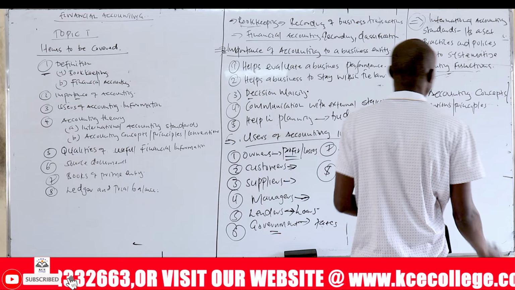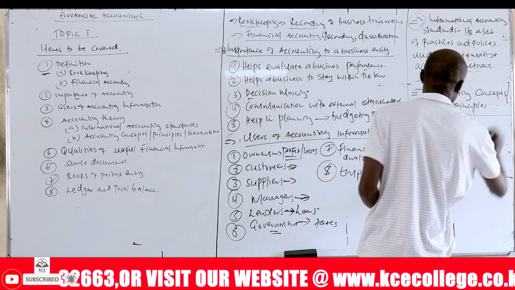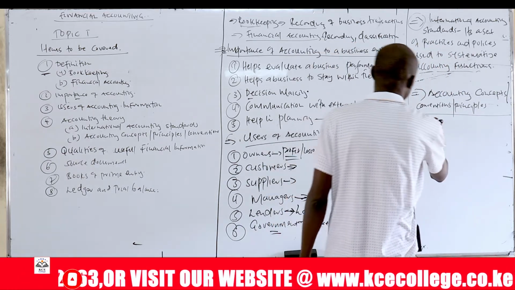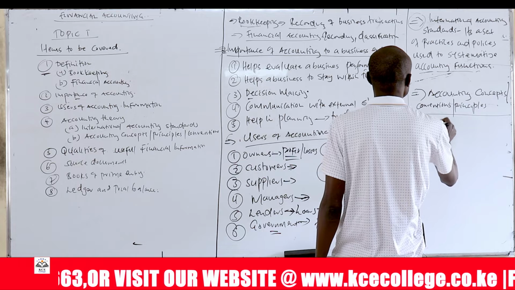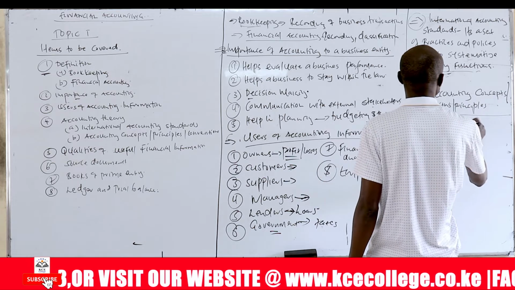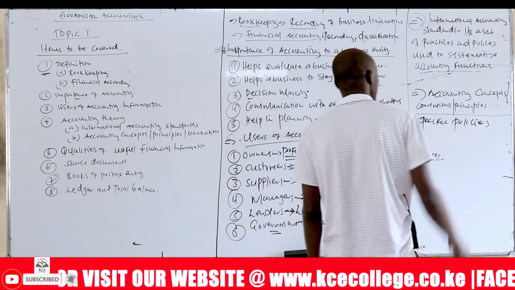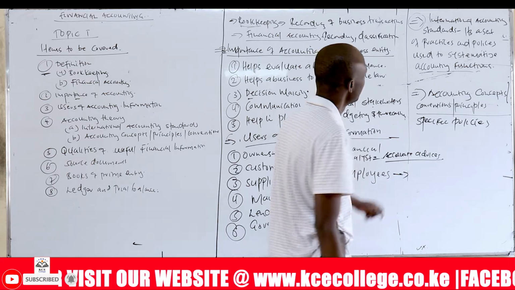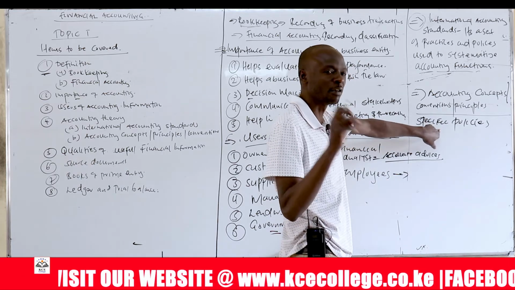Now we're going to look at the accounting concepts, conventions, or principles. These are the specific policies, a variety of policies from the international standards that an entity selects for their specific application.